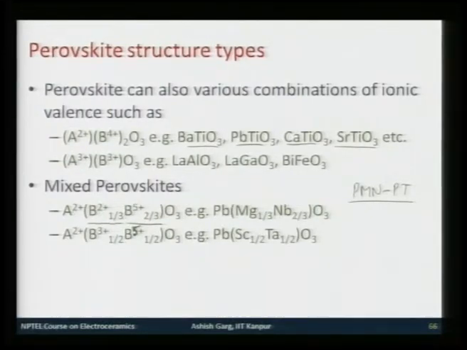So, this is very much similar to A2+ B4+ O3, except that B site 4+ is now averaged out by half B3+ and half B5+ cations. So, one example is lead scandium tantalate, which is again a very extensively researched dielectric material. So, these are some of the examples of perovskite structures.